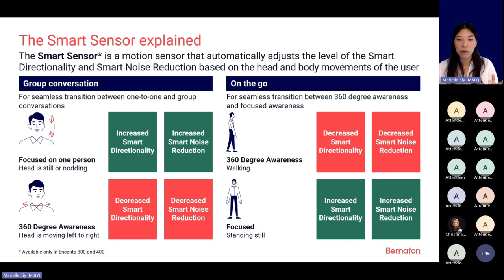So this will help the person hear the sounds around them. So for example, if there is a car behind them, or they are walking along the street and there's a bike, then this is definitely a helpful feature to have because they are much more aware of what's happening around them.